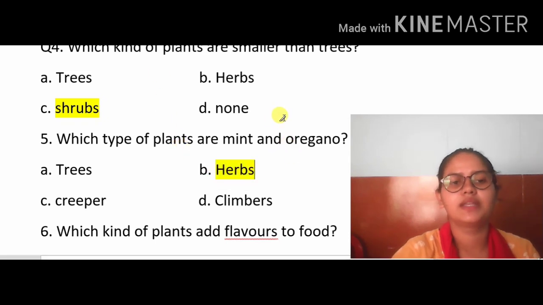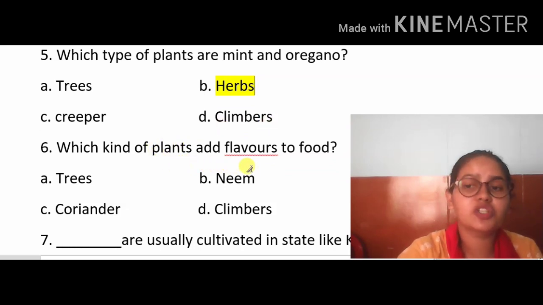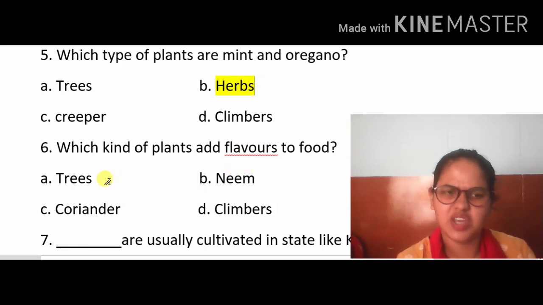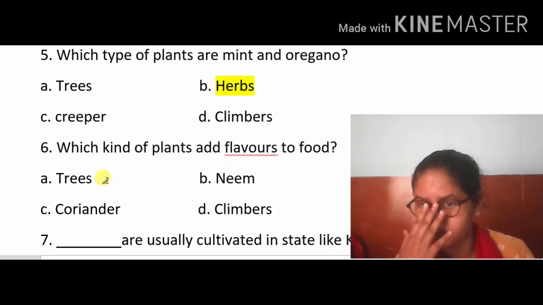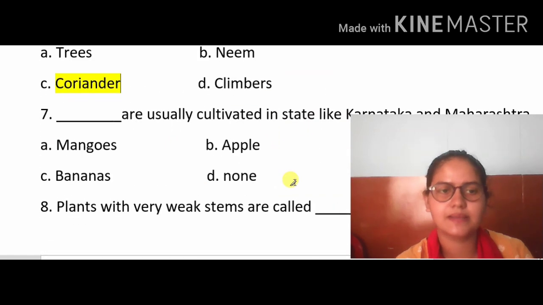Now students, which kind of plants add flavors to food? Can a tree give flavors to food? No. Neem? No. Coriander? Yes. Coriander we usually use in our food for flavor. So this one is the right answer, which means C is the right answer.